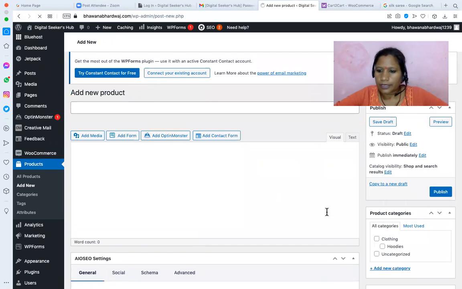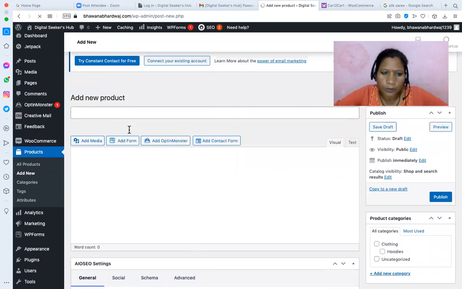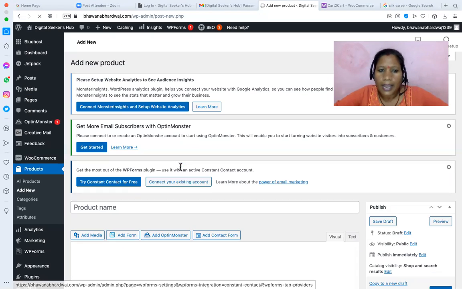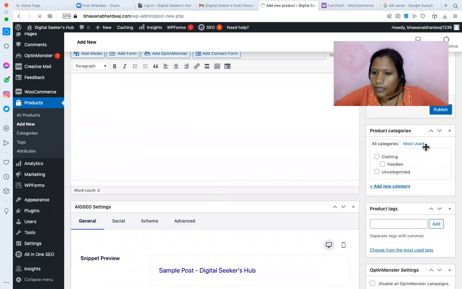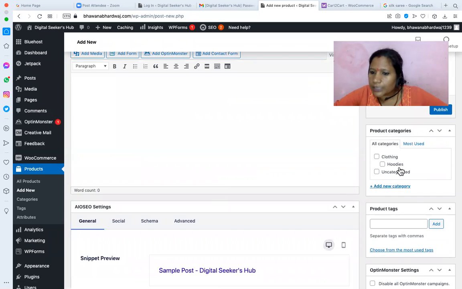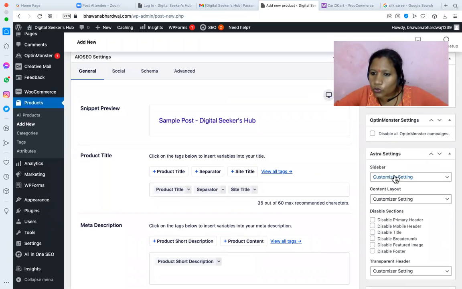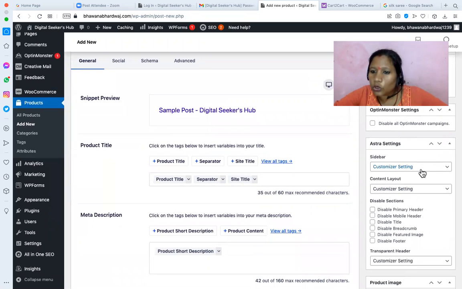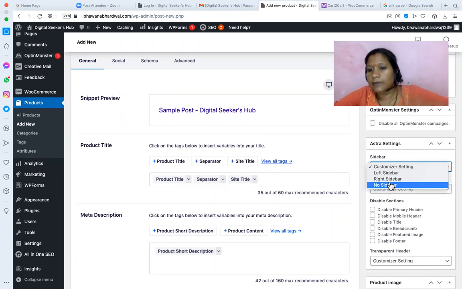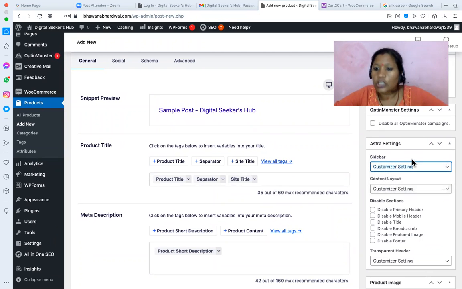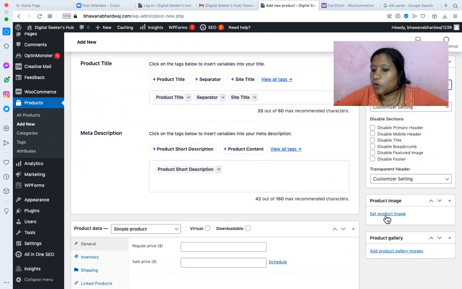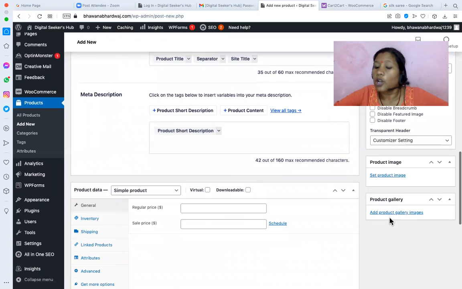Okay. Right. Can you see that here? Whenever you are adding the product name, product description, and here the product category, you can also decide the category. You can add a product tag. This is the Astra theme options. Do you want to show them in a sidebar, with some related products? You can create an exclusive sidebar for all the product pages. This is not part of e-commerce, this is part of Astra. So you have all these features, like the product featured image. You can add a product featured image and a product gallery.